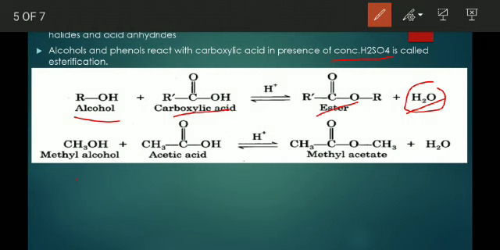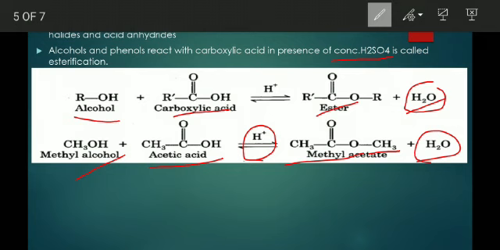See the example. When methyl alcohol, CH3OH, reacts with acetic acid, CH3COOH, in the presence of concentrated sulfuric acid, which provides the protons, it forms methyl acetate. This is the methyl and this is the acetate group; that is methyl acetate, otherwise methyl ethanoate, and water.